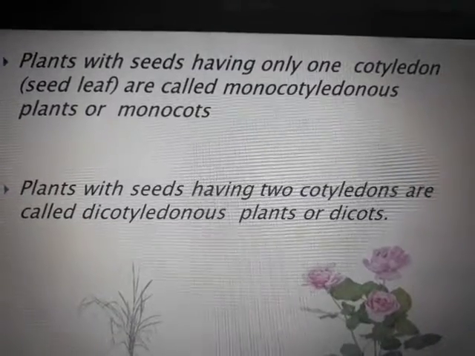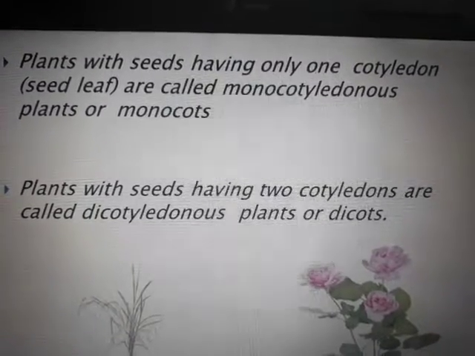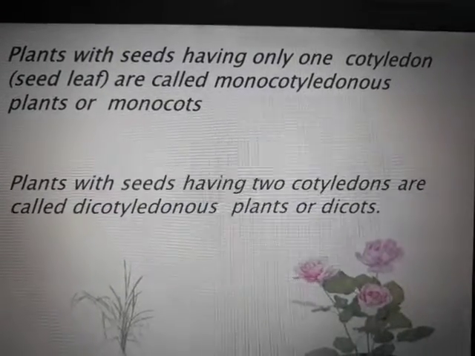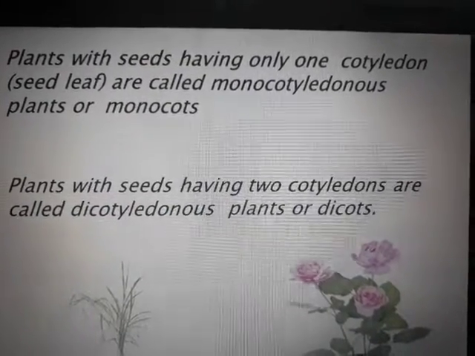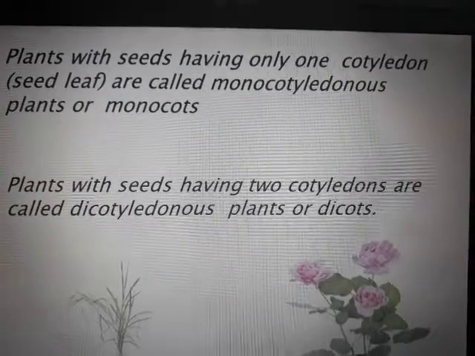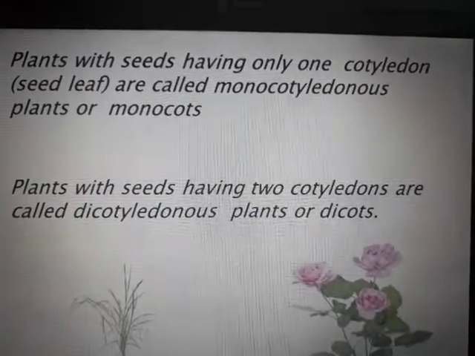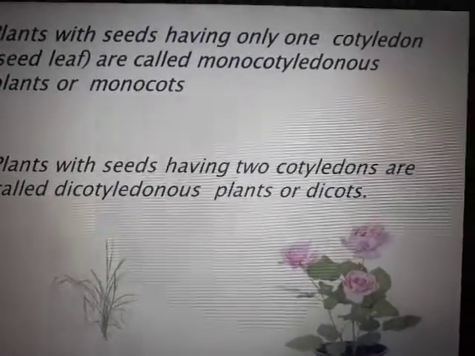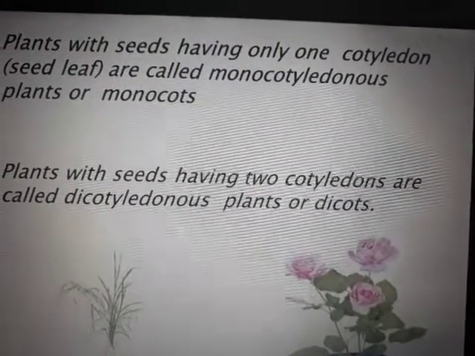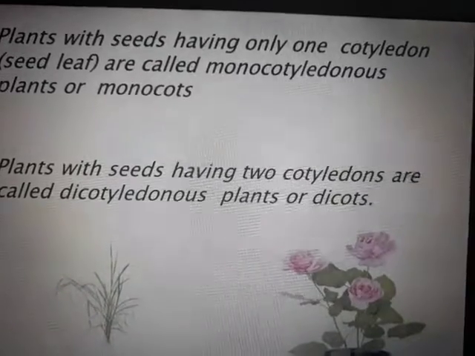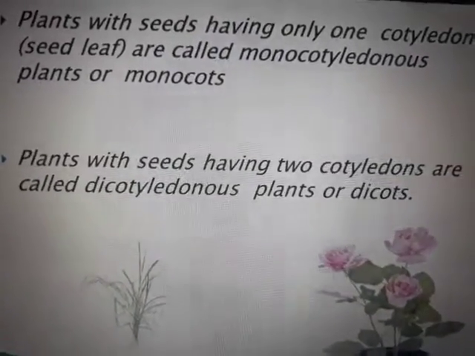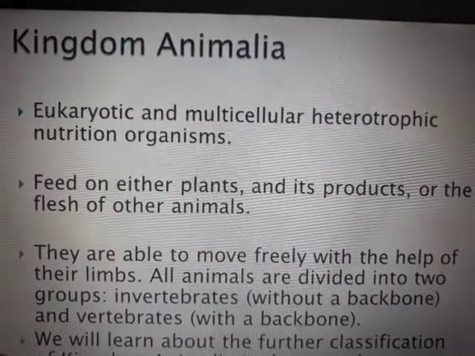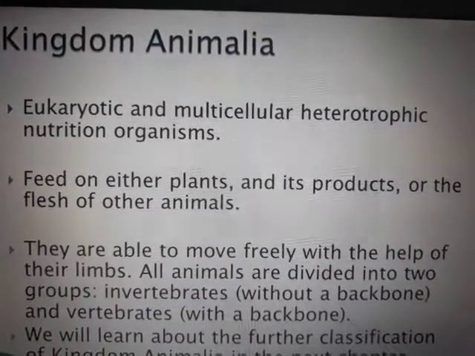But while writing the definition, children often make the mistake of writing plants having only one cotyledon. It is not plants having cotyledons, it is the seeds. The cotyledon belongs to the seed, and the seed belongs to the plant. So do not forget to mention that seeds having only one cotyledon are monocotyledon, and seeds having two cotyledons are called dicotyledon. That is all about the kingdom Plantae, and now we are moving towards the kingdom Animalia.